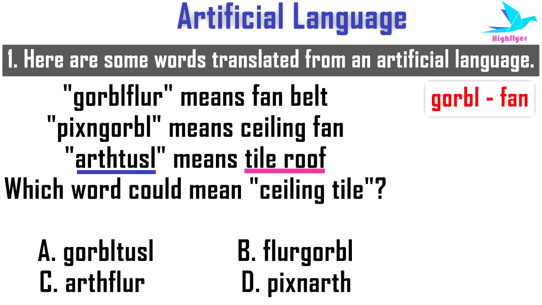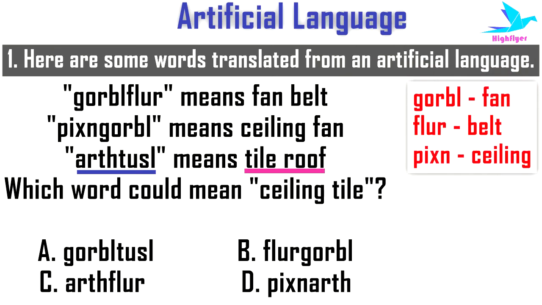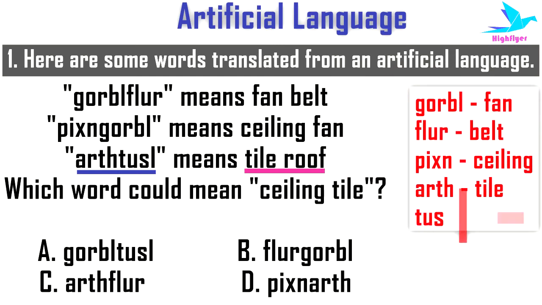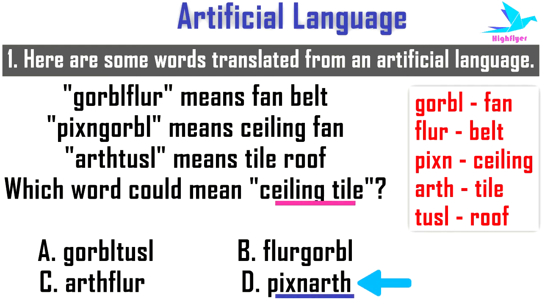Now after decoding the meaning of fan, that is GORBL, we can decode the meaning of belt and ceiling. Belt will be FLUR and ceiling will be PIXN. Similarly, the pattern in tile roof would be ARTH will be tile and TUSL will be roof. Now if we find out the meaning of ceiling tile, then it must be PIXN and ARTH, which you can see in option D. So the right option is option D.